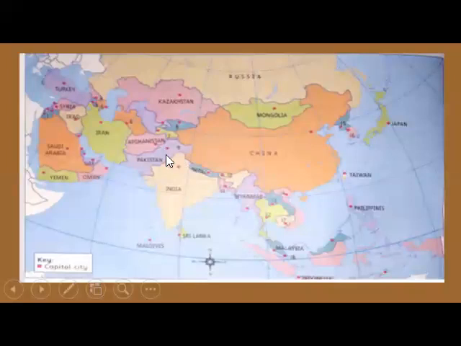Like our country's capital is Islamabad. Similarly, Japan's capital is Tokyo. Iran, Tehran, and similarly other capitals are written on this page.